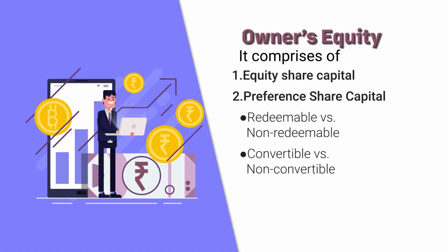If yes, then given the conditions of the conversion, these preference shares will get converted into equity shares of the same company. Let us take an example: a company issues rupees 100 face value convertible preference shares to be converted into 5 equity shares of face value 10 each after 3 years.